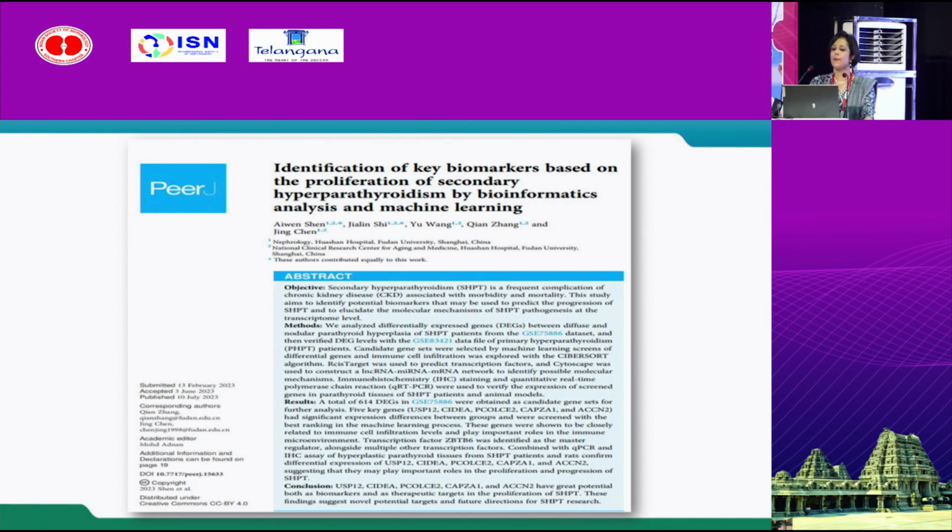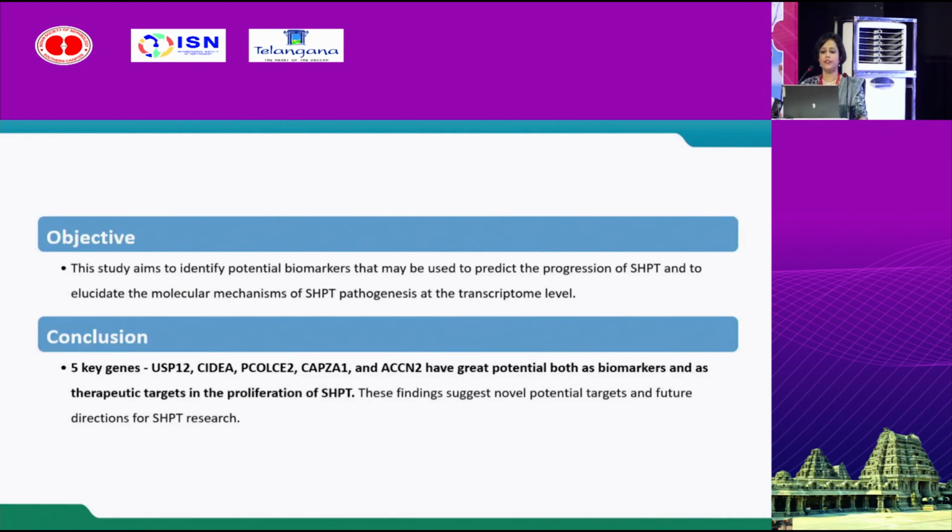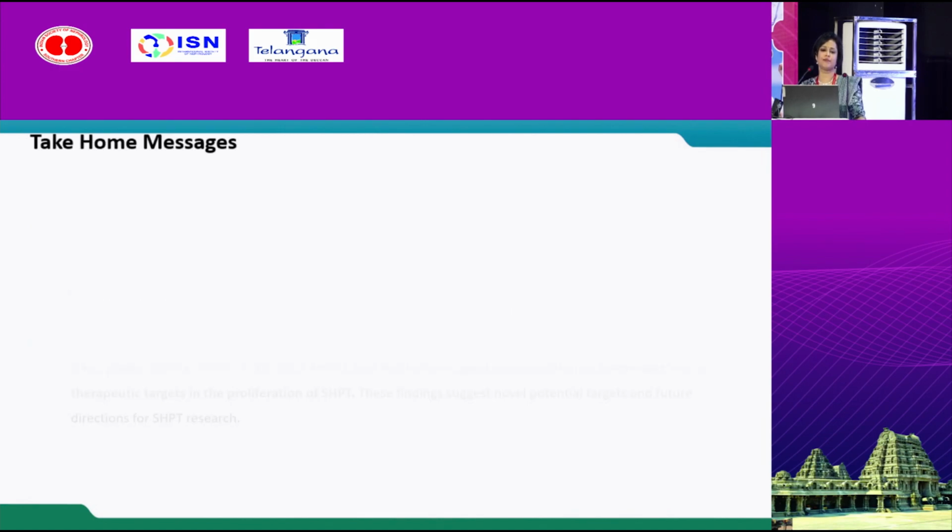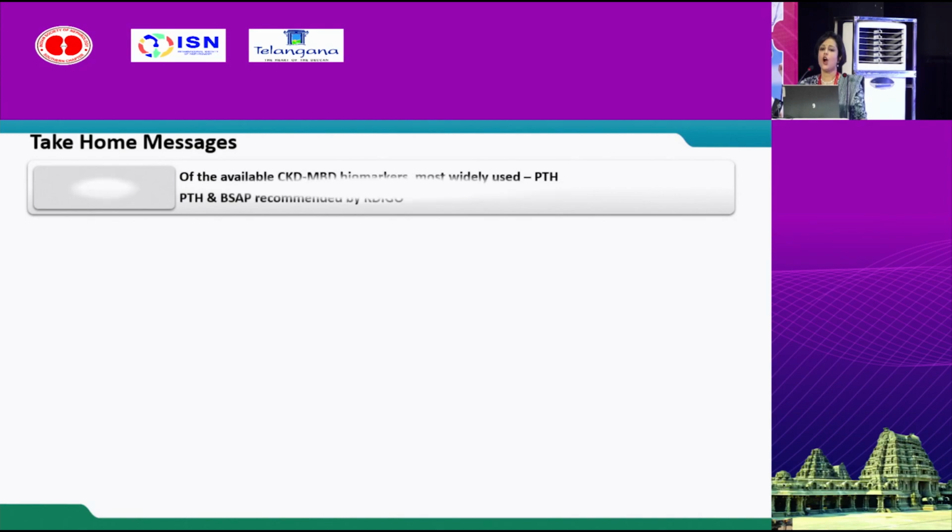And this is a paper published last year identifying the role of genes as biomarkers. So the study found there are 5 key genes that have great potential as biomarkers and therapeutic targets in secondary hyperparathyroidism. Of course, this needs more research in this direction. So to conclude, of the available CKD-MBD biomarkers, the most widely used is PTH.